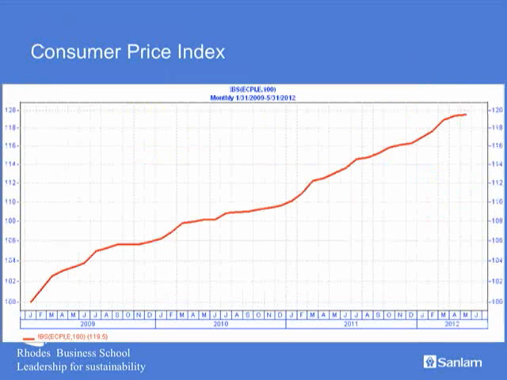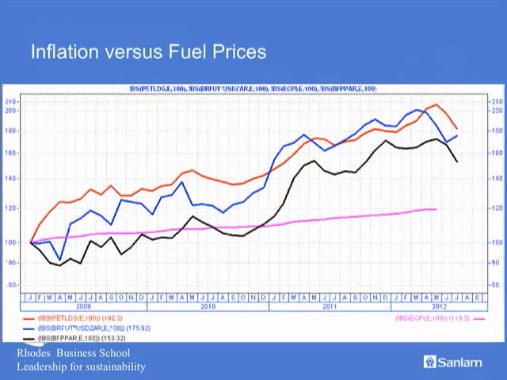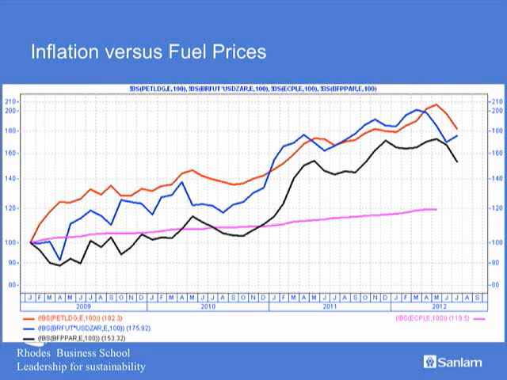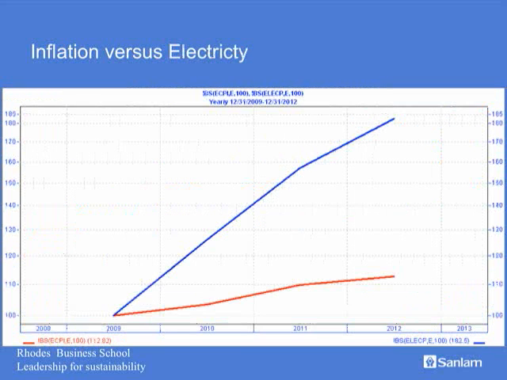In this case, we have the Johannesburg Securities Exchange All-Share Index, which over the same period has risen to nearly 160 Rand. The consumer price index is rising quite rapidly, but energy prices are increasing far quicker than the inflation rate. We have inflation in the purple line, represented by fuel costs, which are now significantly higher than the consumer price index. And that doesn't even take account of our friends at Eskom.